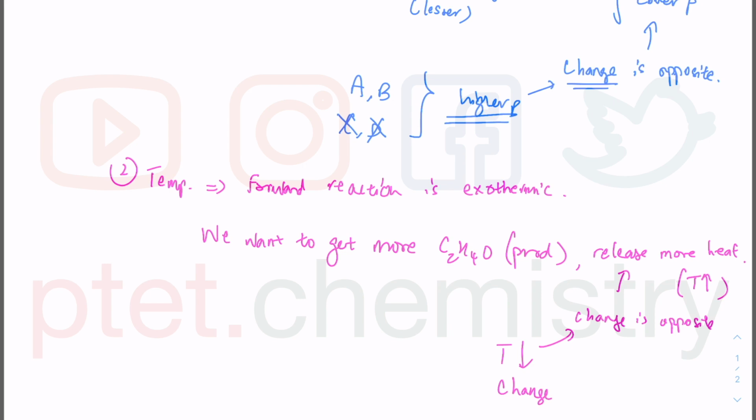When you decrease temperature on the outside, the system at equilibrium will try to increase temperature by releasing more heat, and in going forward, it's releasing more heat. So when you release more heat, it favors the forward reaction and therefore gives you more of the products, meaning higher yield of the product. So we want lower temperature. Between 100 degrees Celsius and 200 degrees Celsius, we are looking at A as the correct answer and not B, which is lower temperature and higher pressure. These are the type of questions which involve Le Chatelier principle, so make sure that you can explain them really well, especially in a theory paper.